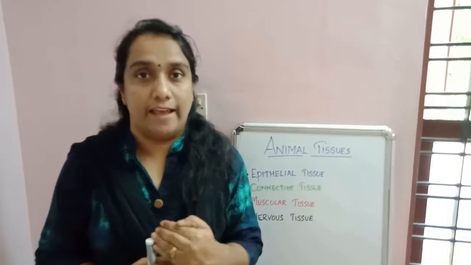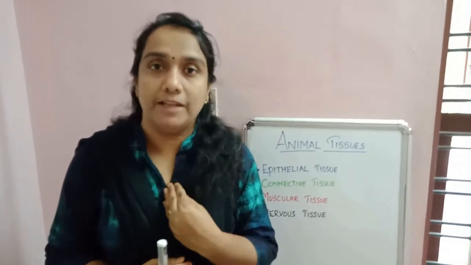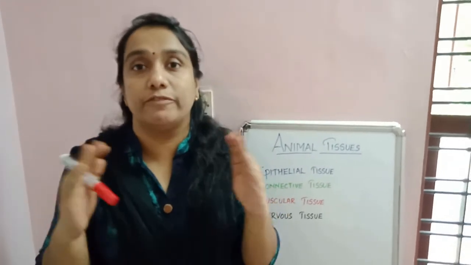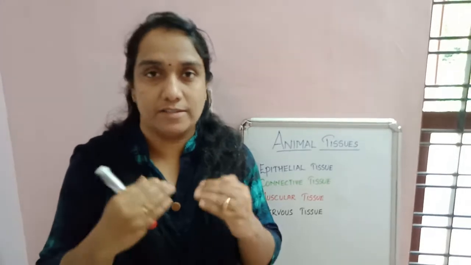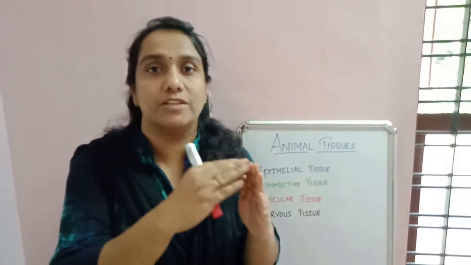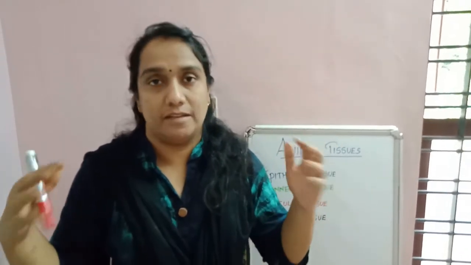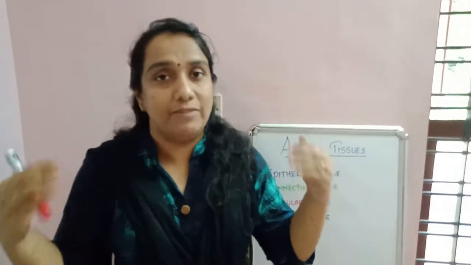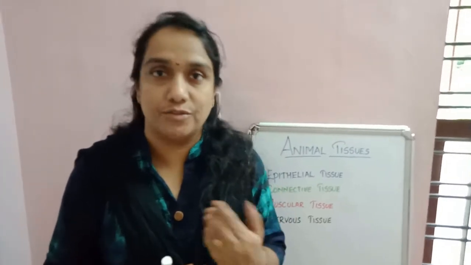When we are taking in air, that oxygen will reach the lungs, right? From the lungs, how will it reach different parts of the body? It is through the blood, right? The oxygen will go into the blood, and through the blood the oxygen will reach the different cells, and from the cells the blood will take the different waste materials and come back to the excretory system.